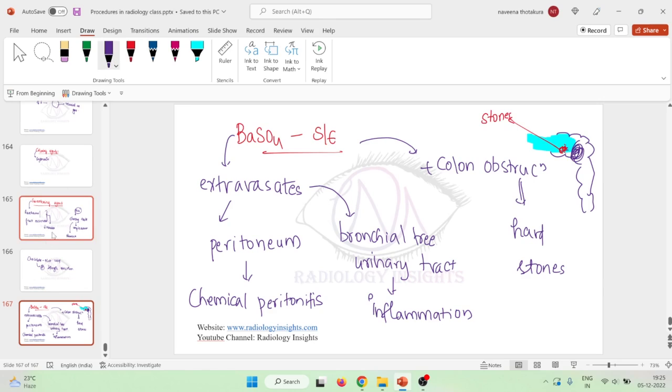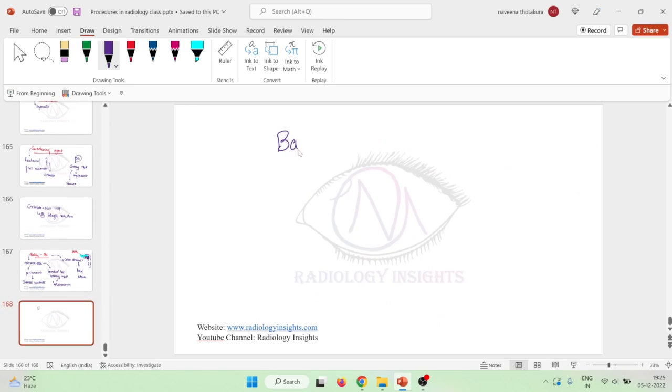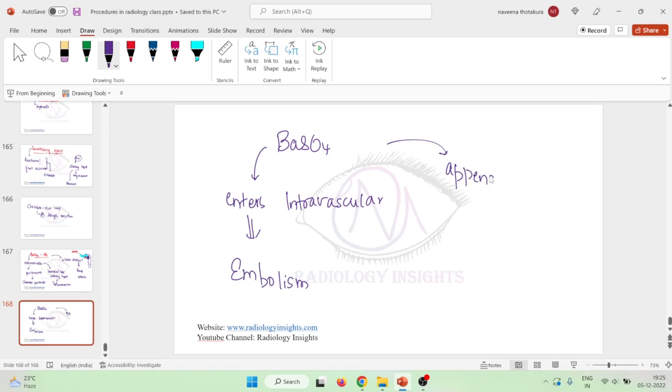Next, if this barium sulfate enters the blood intravascularly, it will result in embolism, which can be life-threatening also. It is stated that barium will also result in appendicitis, but barium sulfate causing appendicitis is actually not proved.